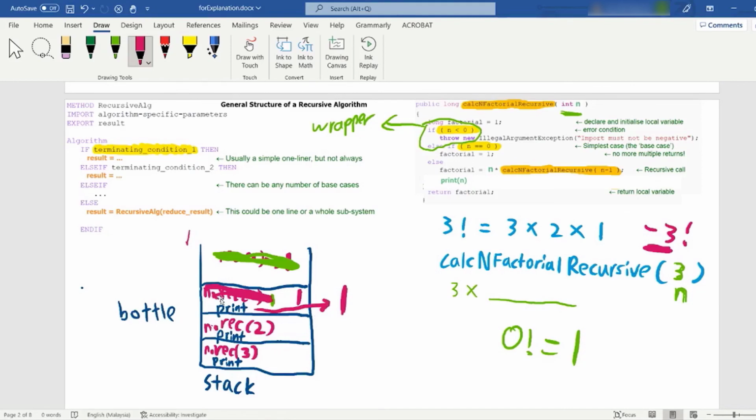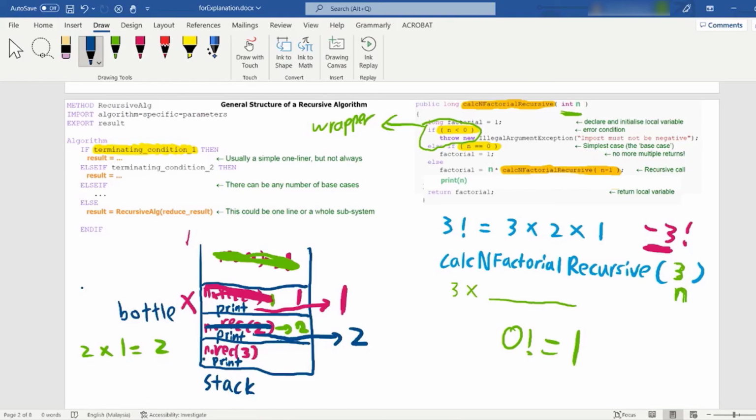Right after this function closes, we come to here. Our n is equal to 2. 2 multiplied by the return value, and the return value is 1. 2 multiplied by 1 is equal to 2, so this will produce 2. Then the print statement will actually print 2. So this closes already, and this 2 will be returned to this function.